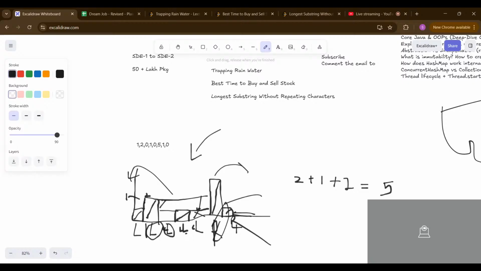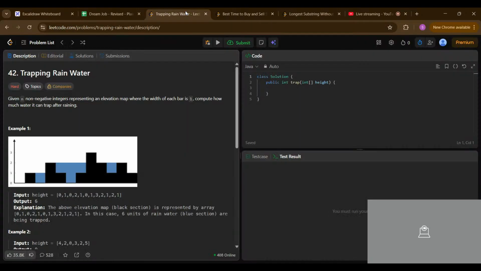We are going to solve this in two ways basically. To solve this problem we have two ways, but I am going to focus on the two pointer approach. Let's jump into the code, how the code looks and what the code says. So let's start with the coding part. Now I'm going to define the left pointer as 0, and my right pointer will be height.length minus 1, because we are starting from the index.